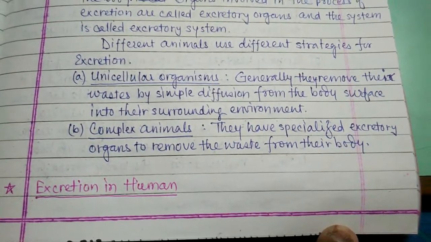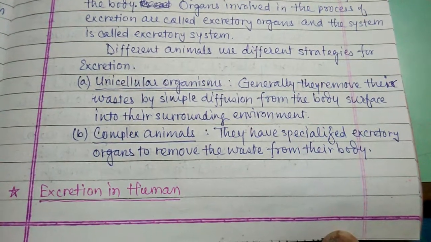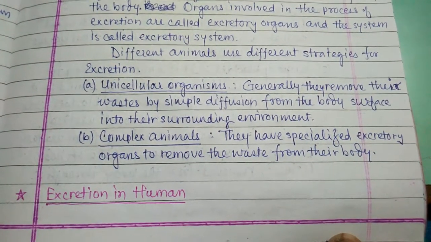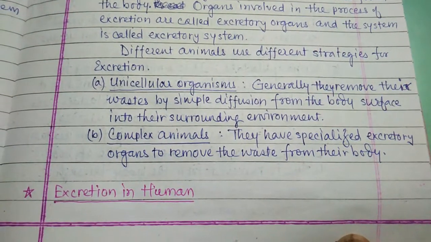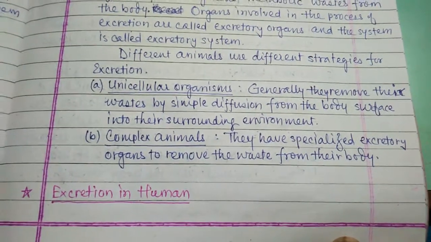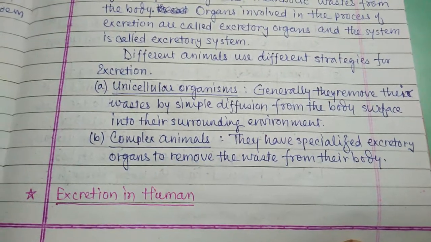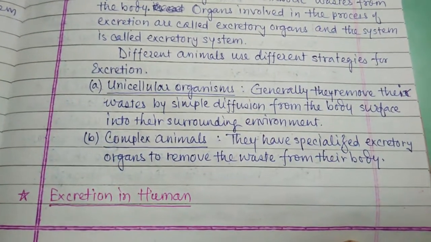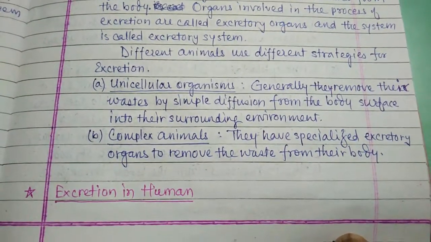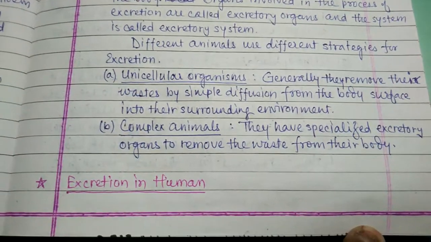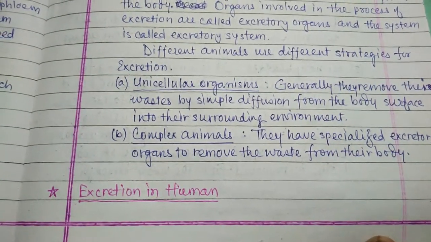Complex animals have specialized excretory organs to remove the waste from their body. In complex organisms, the specialized organs are called the excretory system.